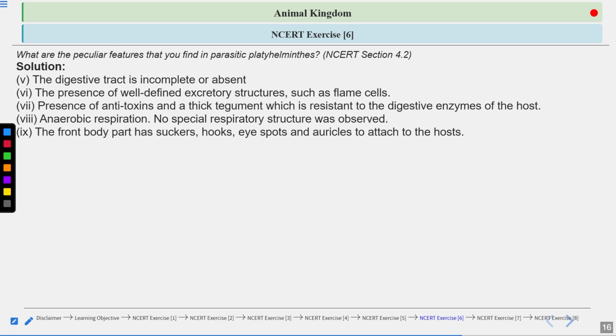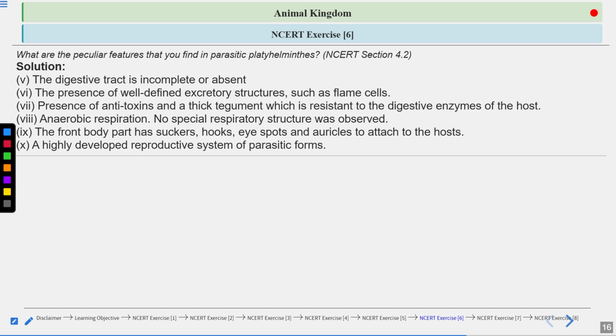They have eye spots. In planaria, we see for the first time the development of the eye, and planaria also belongs to the platyhelminthes, right? So they have eye spots and auricles. Actually, the eye is not helping to get attached to the host; hooks and suckers do that. But they can see where things are with the help of these eye spots. This is a rudimentary eye spot, not a true eye, right?